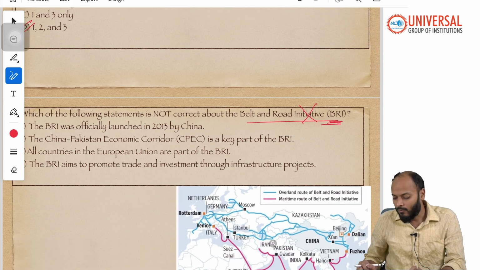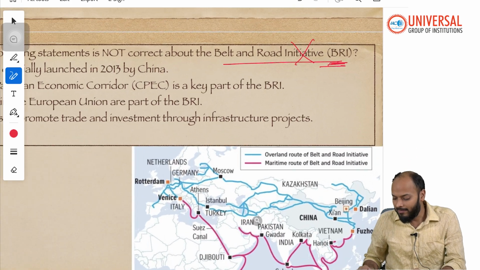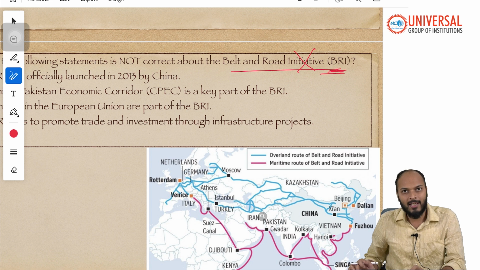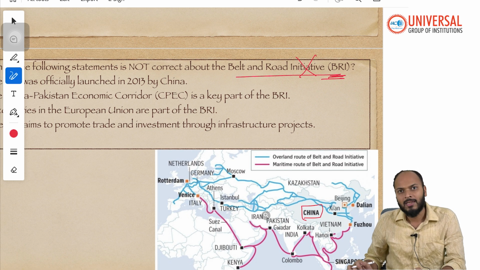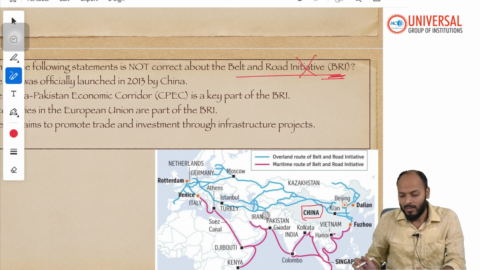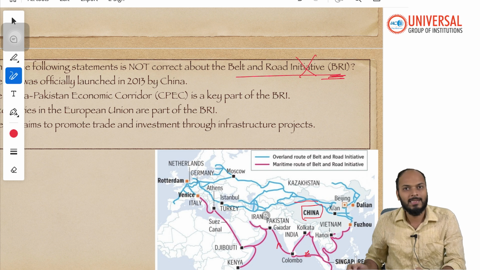So let's see what is BRI. BRI, basically, it is an initiative. Full form is Belt and Road Initiative. It is an initiative started by China, where what they are trying to do is develop a network of infrastructure both over land as well as over sea.